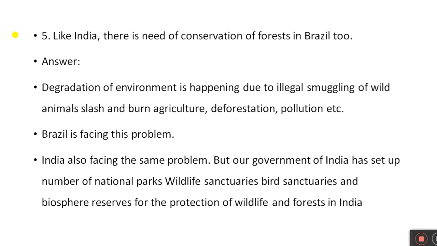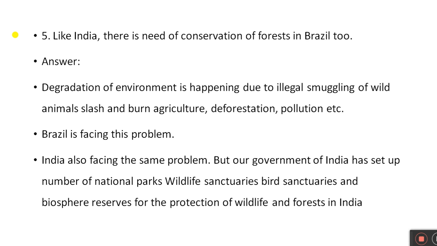Fifth question. Like India, there is need of conservation of forests in Brazil too. Answer, degradation of environment is happening due to illegal smuggling of wild animals, slash and burn agriculture, deforestation, pollution, etc. Brazil is facing this problem. India is also facing the same problem.